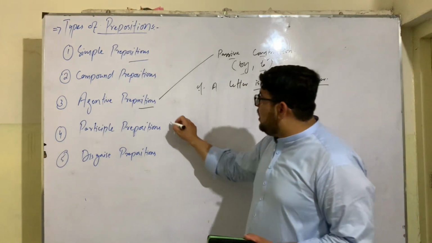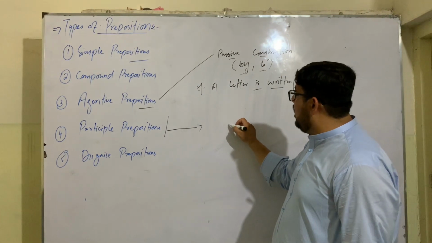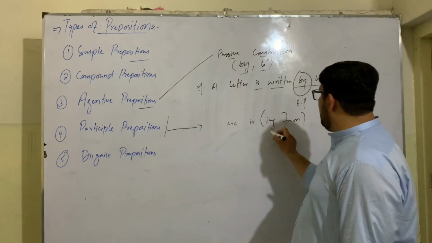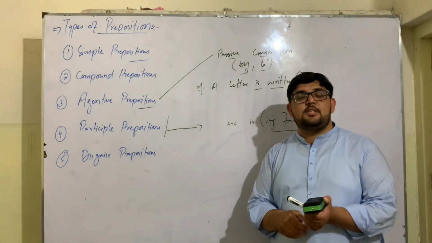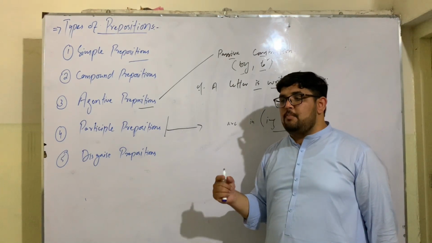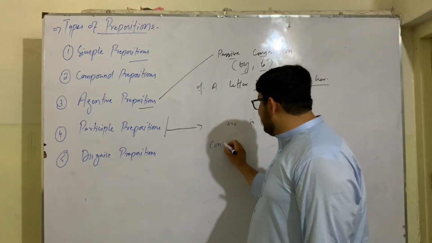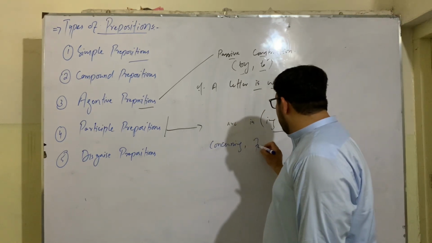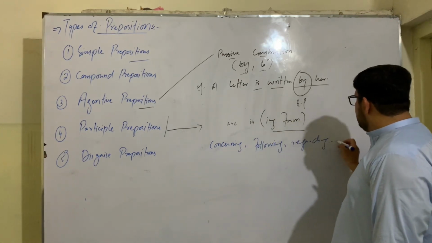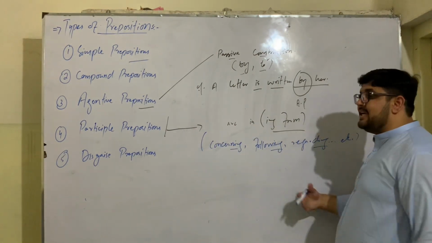The next one is participle prepositions. These are those prepositions which are in ing form. Prepositions which are in ing form are called participle prepositions, like concerning, following, regarding, etc. These are participle prepositions. They are made of ing or they contain ing in them.